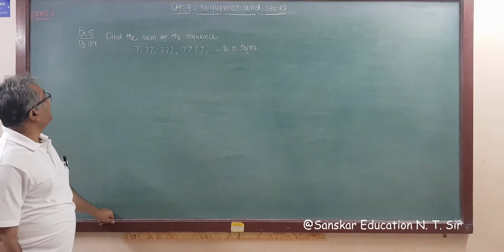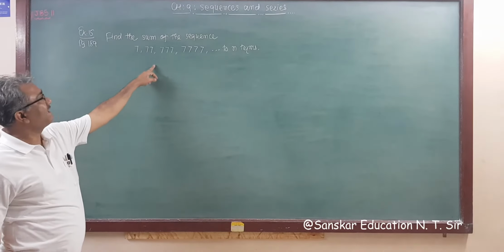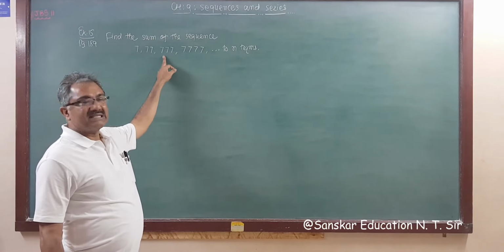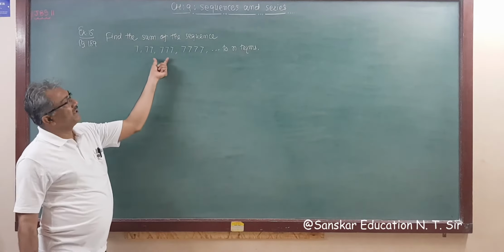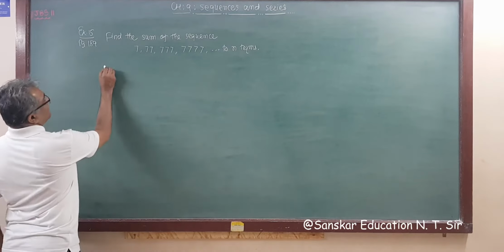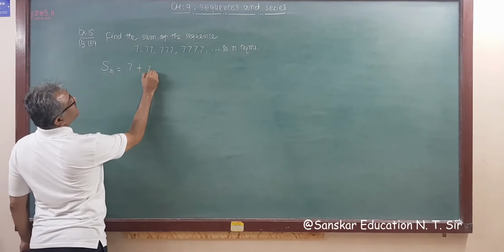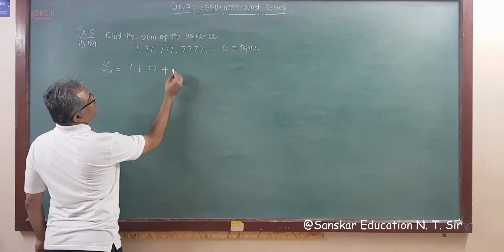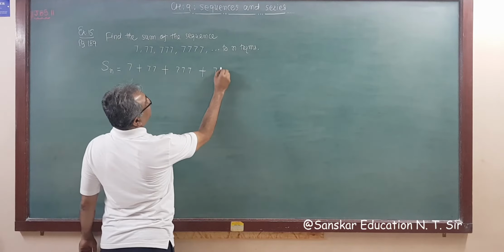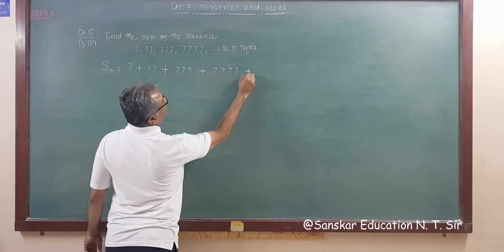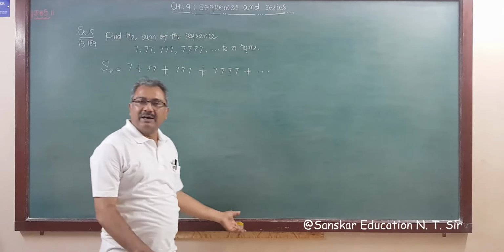Example number 15, page 189. Find the sum of the sequence 7, 77, 777, 7777, and so on. So we have to find out the sum of the sequence. That is Sn. So Sn is equal to 7 plus 77 plus 777 plus 7777 plus dash dash dash up to n terms. I'm not writing higher terms.